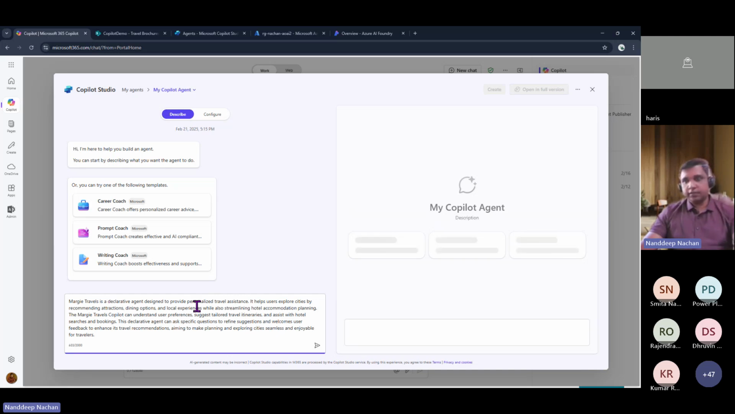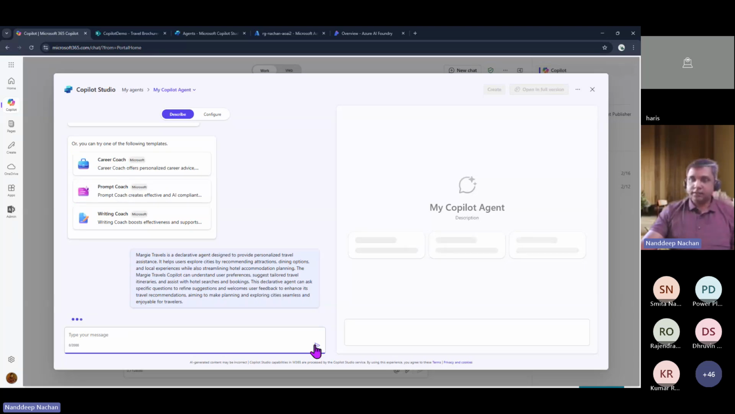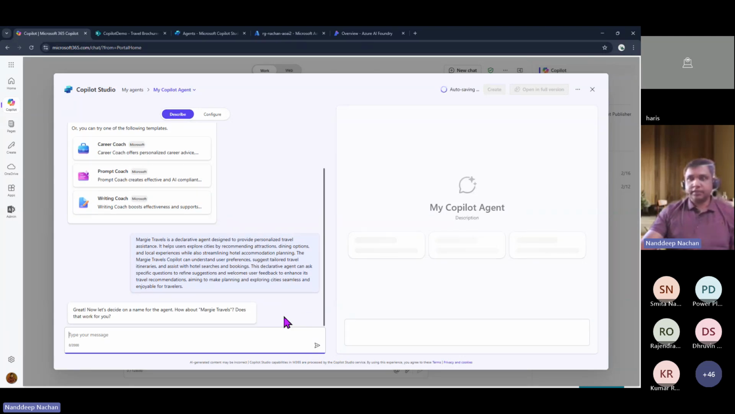So here I'm describing that the agent should be called Market Travel, which is a declarative agent, and it is designed to provide personalized travel assistance. It should help users explore cities by giving recommended attractions, dining options, and so on. This is the entire description that we need to give, and that's it. We can just go ahead and see how Copilot Studio creates the agent. This is the only declarative thing that we need to do.